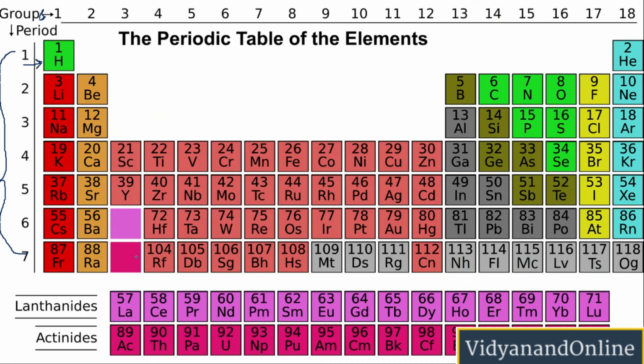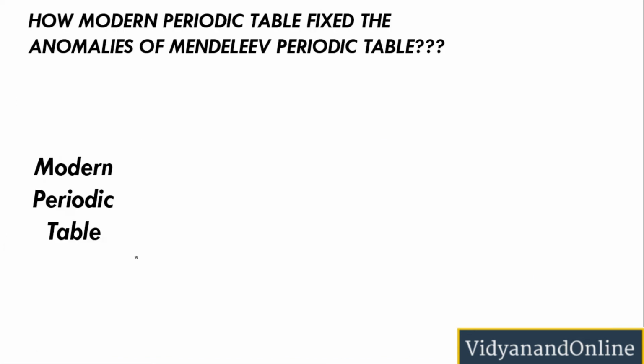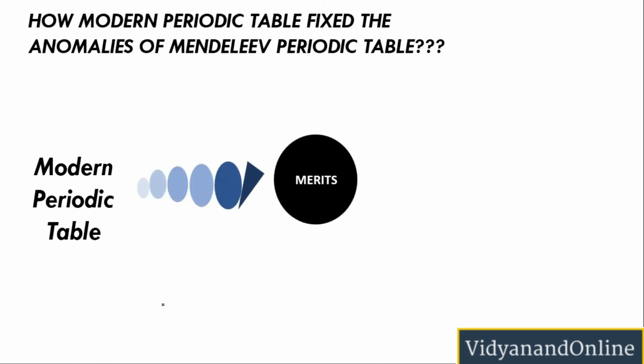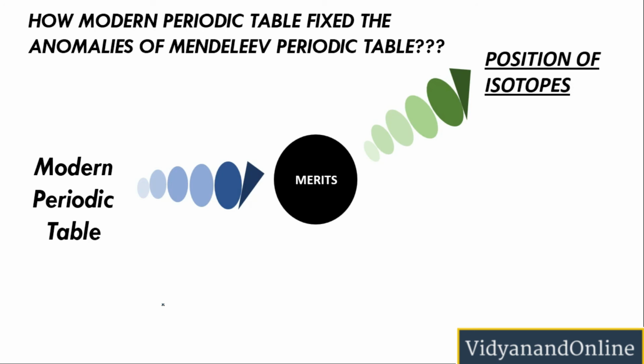Now let us jump right into the concept of how the modern periodic table fixed the anomalies of Mendeleev's periodic table. The modern periodic table fixed the following anomalies which were seen in Mendeleev's periodic table. One was the position of isotopes. So what are isotopes? If the atoms of an element have different atomic mass but the same atomic number, then we can say that those atoms are the isotopes of an element.